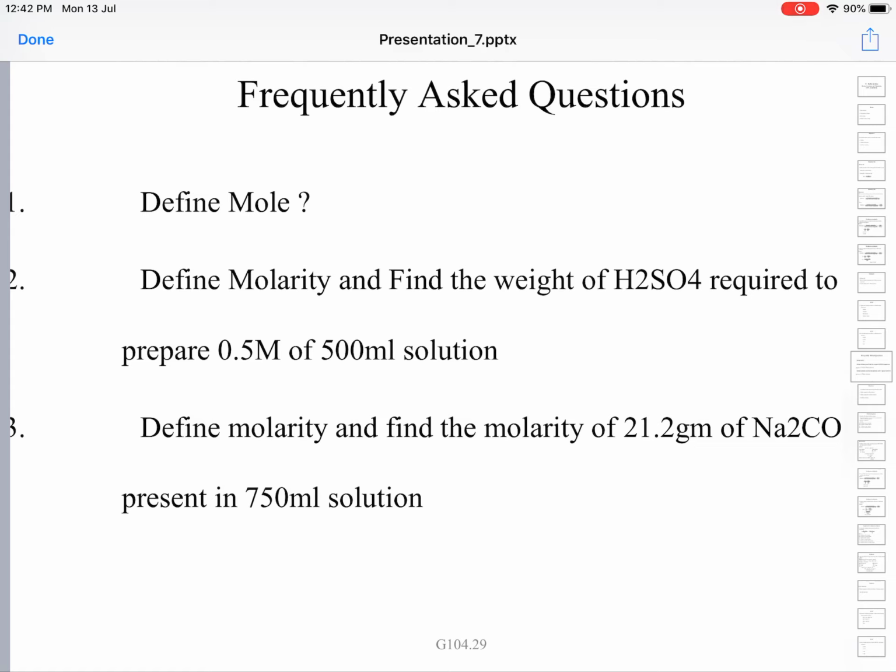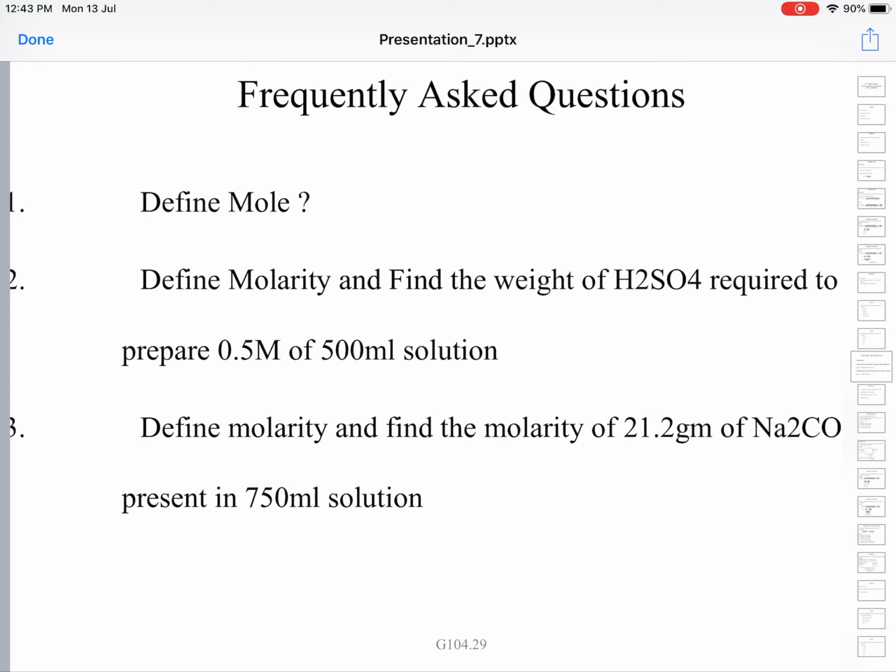Define molarity and find the weight of H2SO4 required to prepare 500 ml of 0.5 m solution. There are two parts to the question. First is the definition of molarity, and you will have to write the formula also when you define it. Then you have to find the weight of H2SO4 required to prepare 500 ml of 0.5 m solution. We have solved a similar problem, so you can easily do that in the same way.